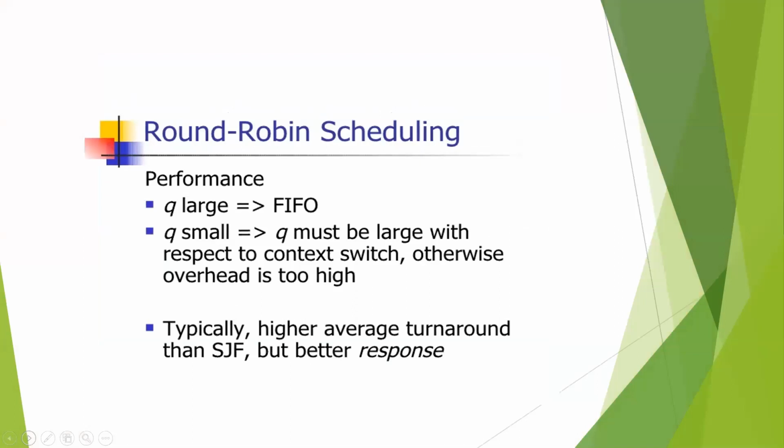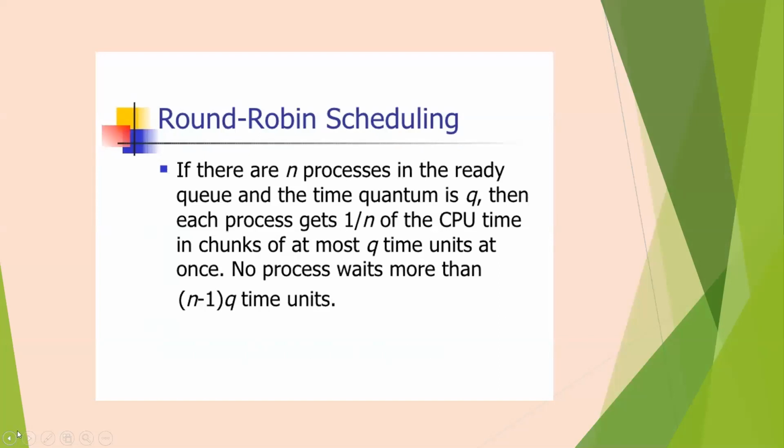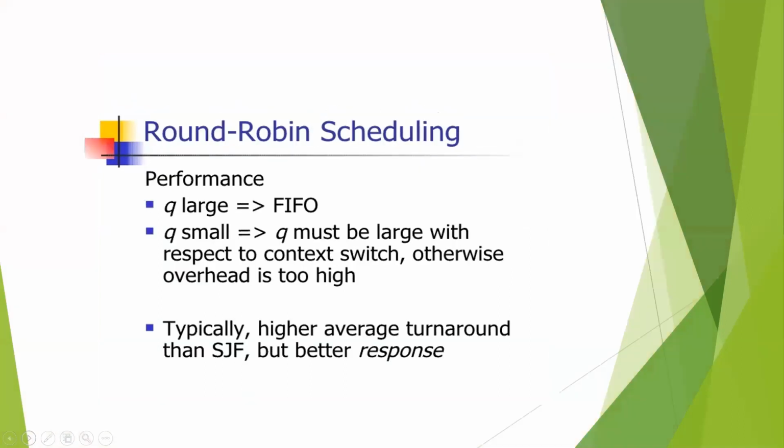If we come to performance criteria, time quantum is Q. Time quantum means time slice. So suppose the time slice is large, its performance is greater than or equal to FIFO.